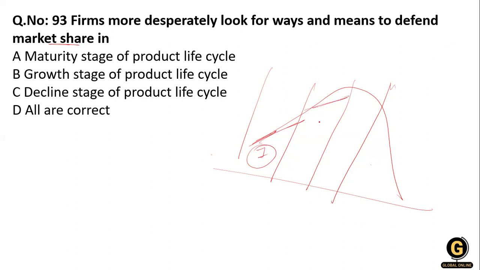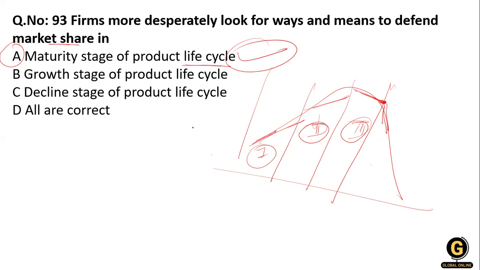No. In the growth stage, competitors come in, and after this comes the third stage, the maturity stage. In this stage, firms desperately look for ways and means to defend the market share. So the maturity stage of the product life cycle is the right answer, option A. In the maturity stage, sales level off from the rapid growth period, the product becomes stable at its highest point, and after that it declines.